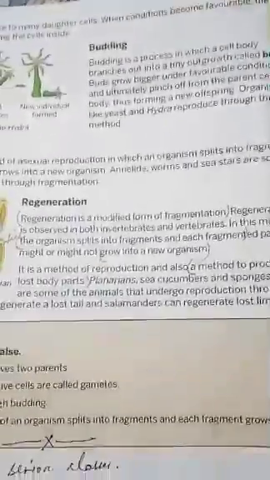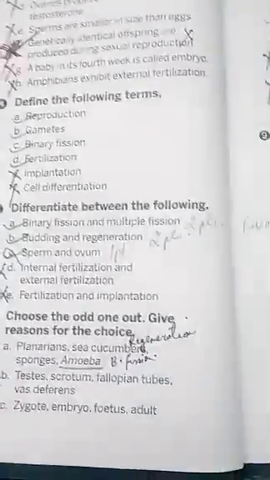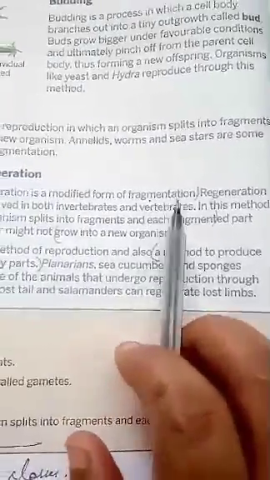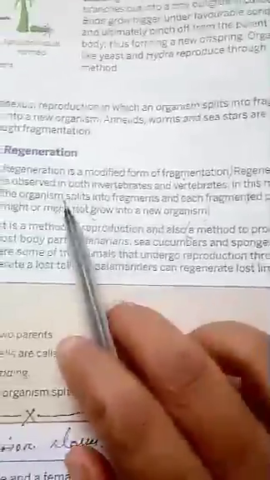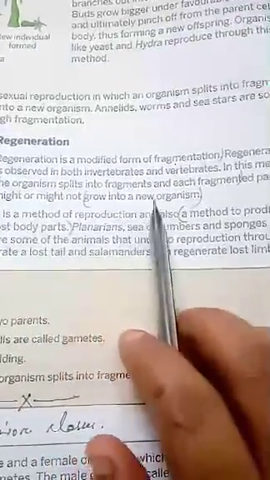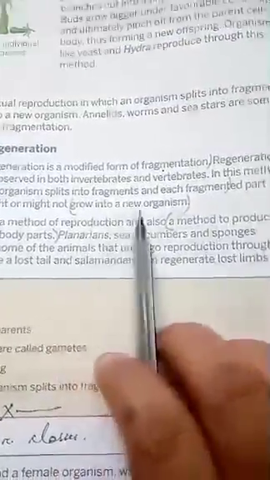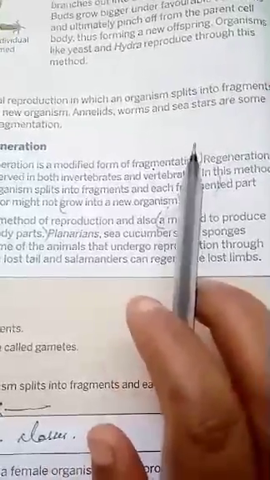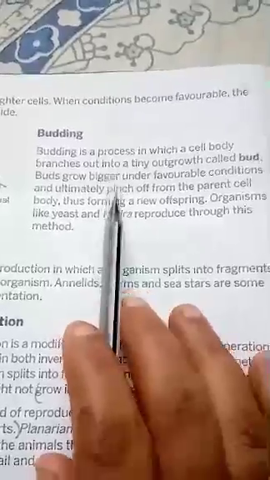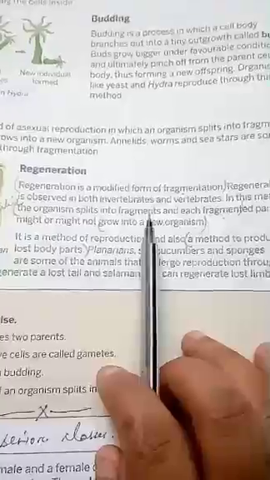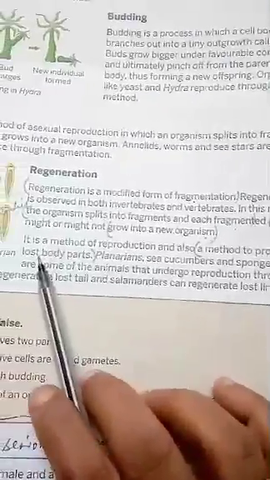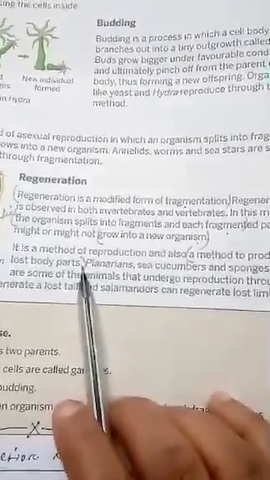Then in case of regeneration, since the question is asking budding and regeneration, what you will write? It is a modified form of fragmentation in which the organism splits into fragments and each fragmented part grows into a new organism. This will be the first point. Second point: budding is the method only for reproduction, but regeneration is for reproduction as well as to produce the lost body parts. So two points, and you can give examples also.